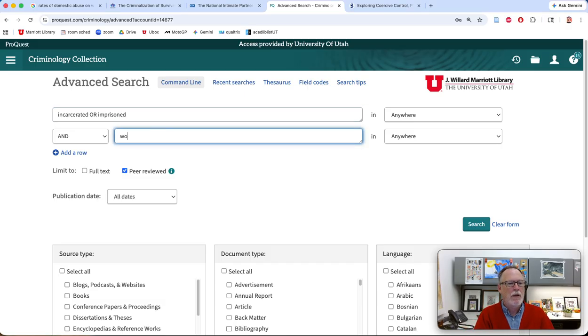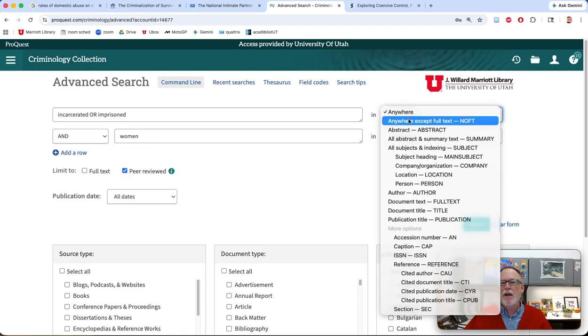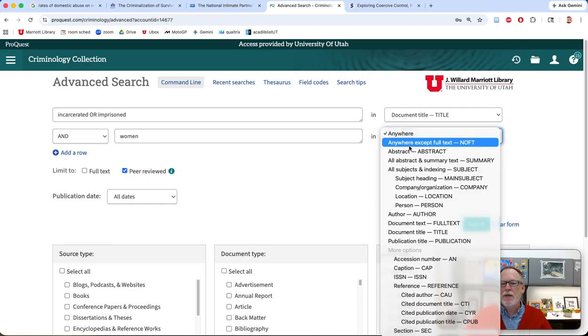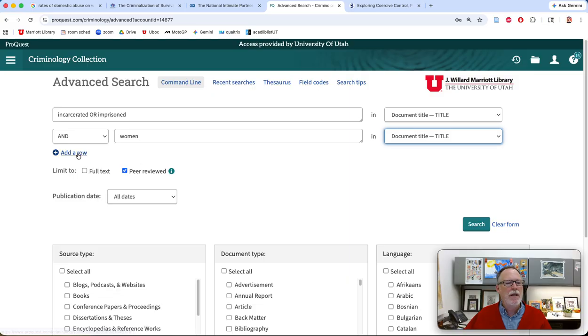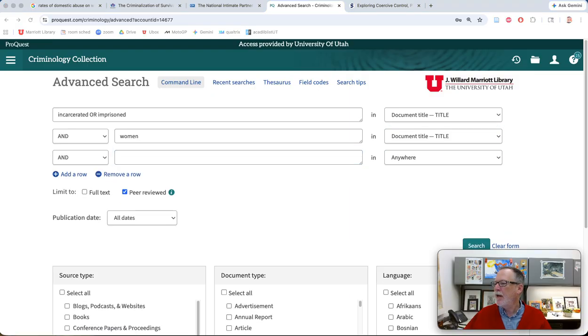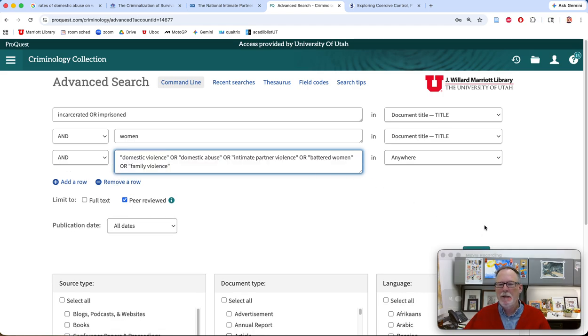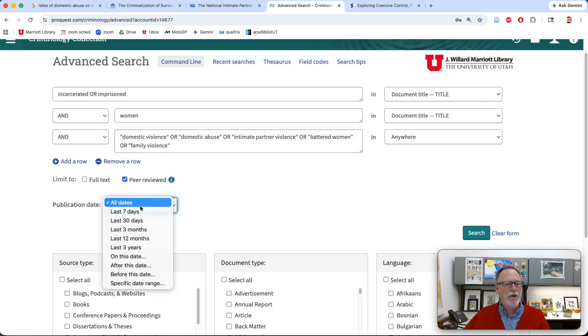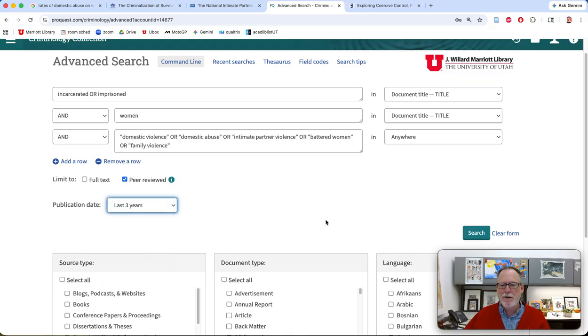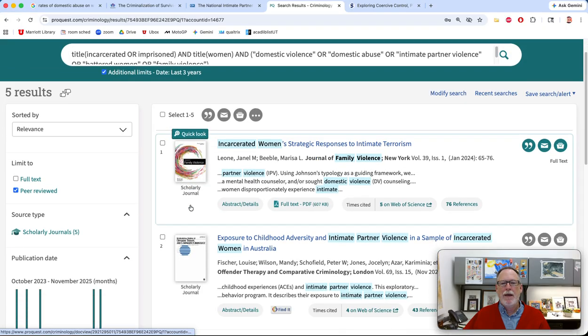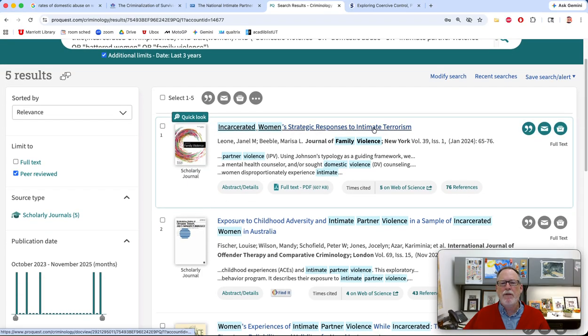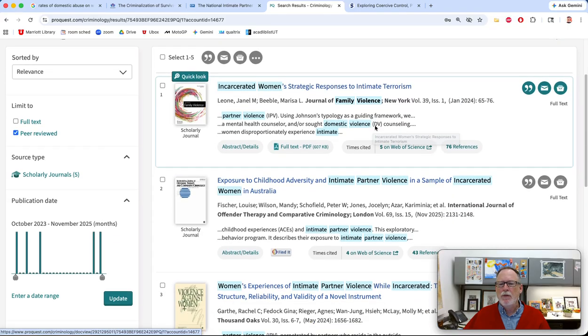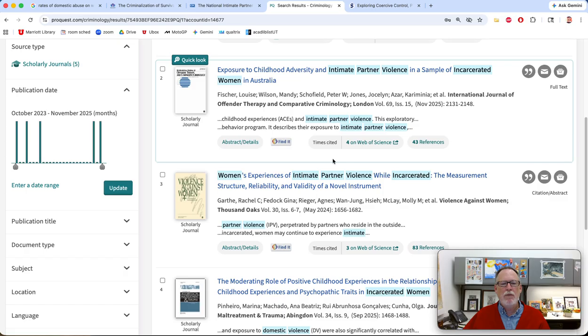And women, and you can pick the title for this one too. Document title, add a row, and I've got all my synonyms, which I will send to you. And then I only want peer reviewed, and I only want peer reviewed from the last 3 years. There's so many different ways that you can narrow it down. Yeah. Oh man, I never heard of it called intimate terrorism. Wow. Here we go. Childhood adversity, women's experience.